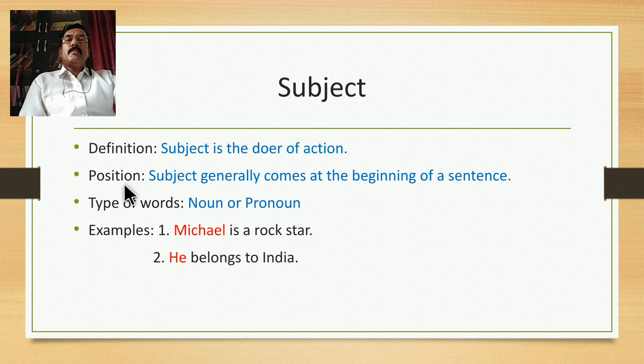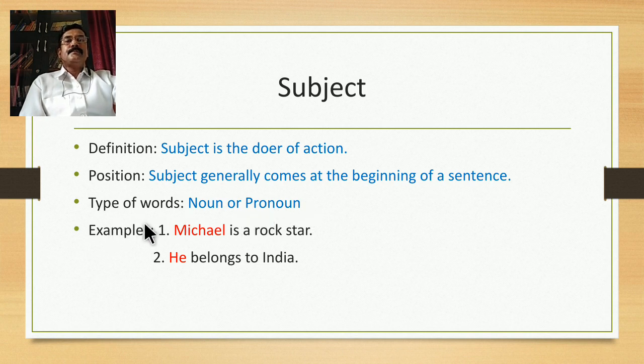What is the position of the subject in a sentence? Subject generally comes at the beginning of a sentence. Any simple sentence generally begins with a subject. So subject is the first element in a simple sentence. What type of word may a subject be? Subject may be a noun or pronoun. In certain cases, even an adjective functions as subject.